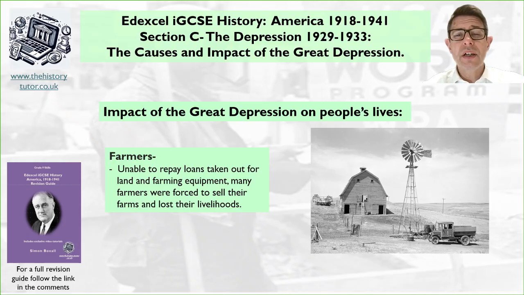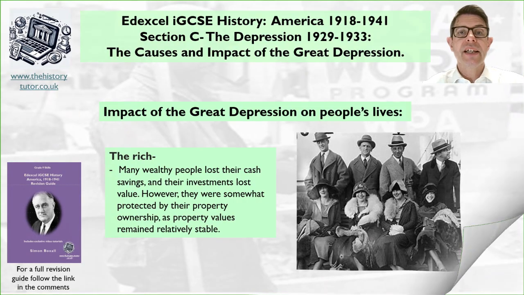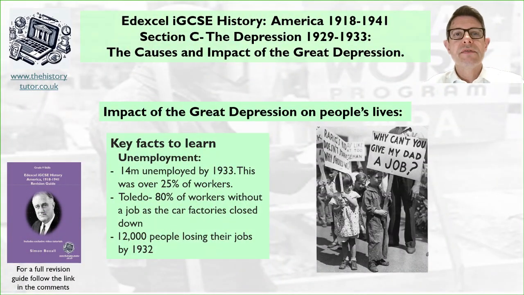Farmers are also impacted. Their situation gets even worse. Unable to pay many of the loans taken out for land and farm equipment, many continued to go bankrupt. They're forced to sell their farms and lost all their livelihoods. The rich. Many wealthy people lost their cash savings and their investments lost value. However, they were somewhat protected as many of them owned property. As property values remained relatively stable or would go back up over time, they weren't losing out on their main asset. Here's some key facts to consider.